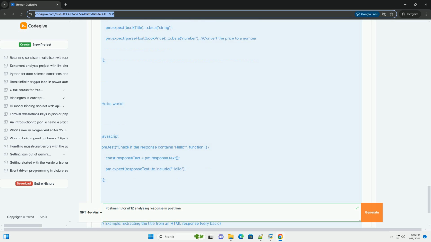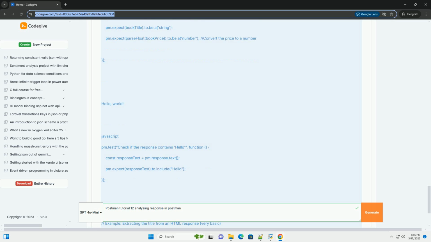11. Advanced techniques: looping and more. Looping through arrays. When dealing with arrays, you can iterate through them to apply tests to each element. Postman provides access to the Lodash utility library, which offers many helpful functions for working with arrays, objects, and strings. For example, you can use _.find to find an object in an array that matches certain criteria. Important: to use Lodash, reference it with underscore.